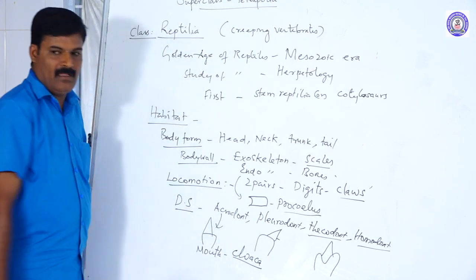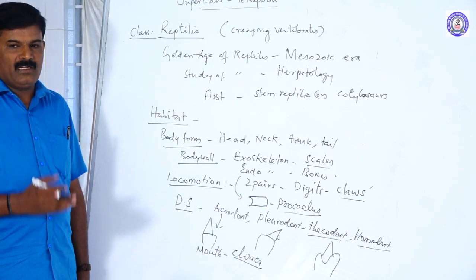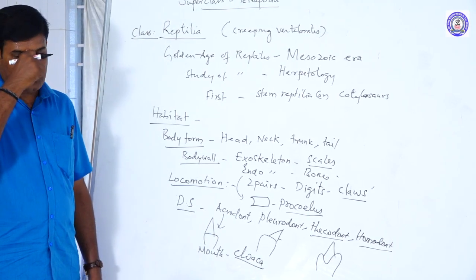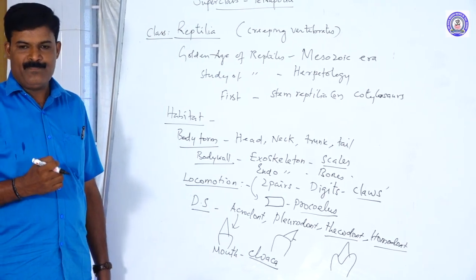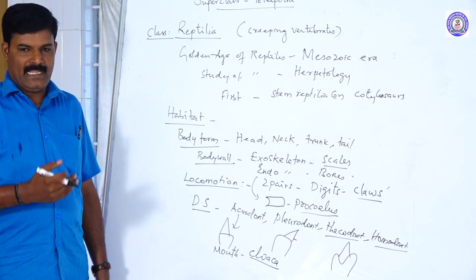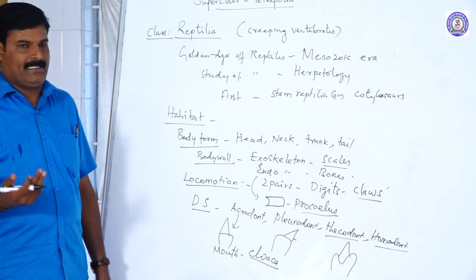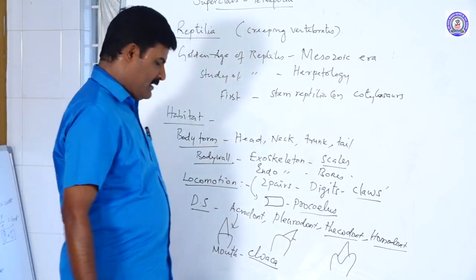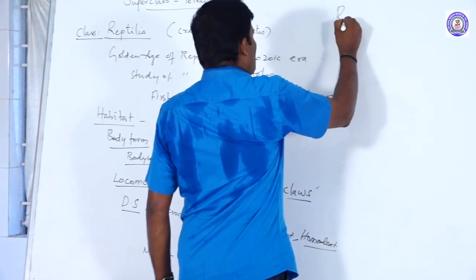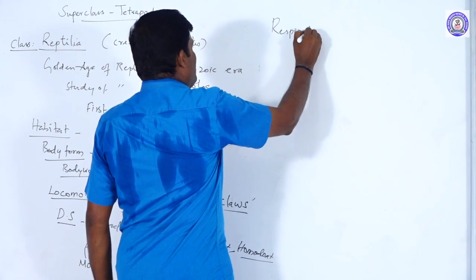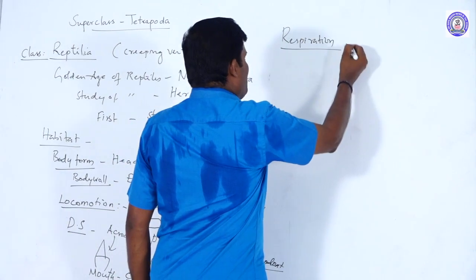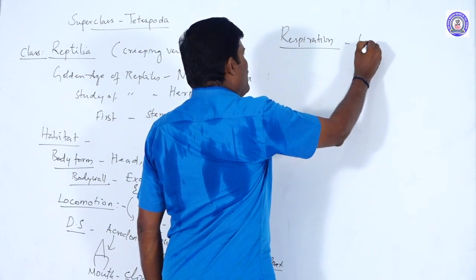Note it. In reptilia, the end part is what? Cloaca. This is the common opening for the three systems: excretory system, digestive system, and reproductive system. Okay. The next is respiration. Respiratory system or respiration. Respiration occurs through the lungs.